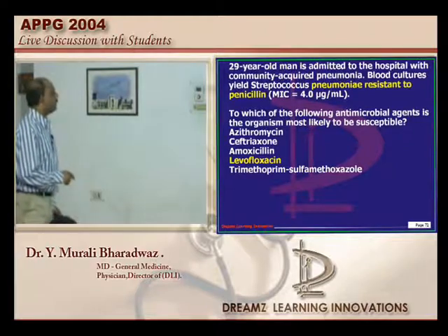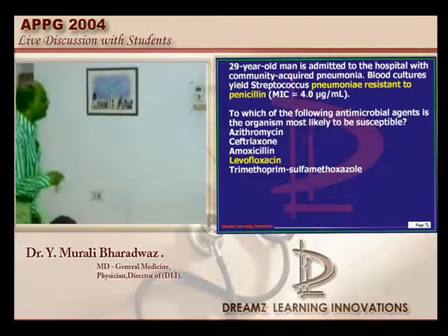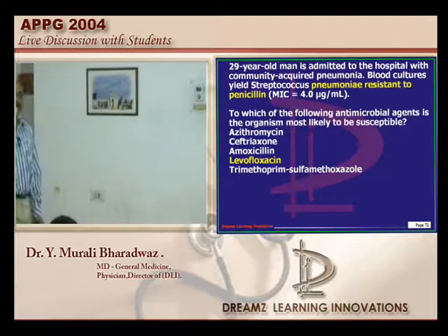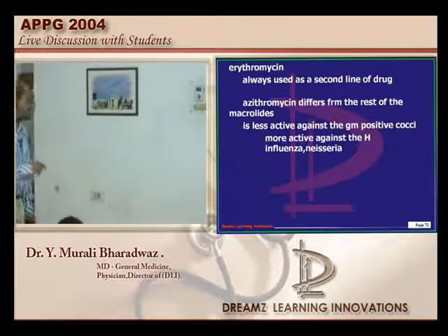And the most important guideline that you have to remember is that azithromycin differs from the rest of the other macrolides in one important way. It is more active against H. influenzae and Neisseria and less active against the gram-positive cocci, which is the golden rule. So Streptococcus pneumoniae being treated with azithromycin is a less likely situation.